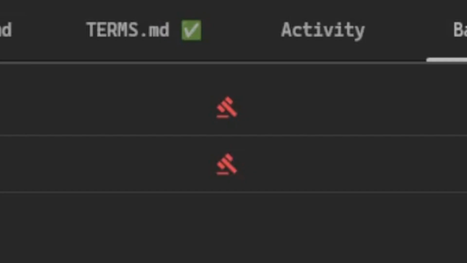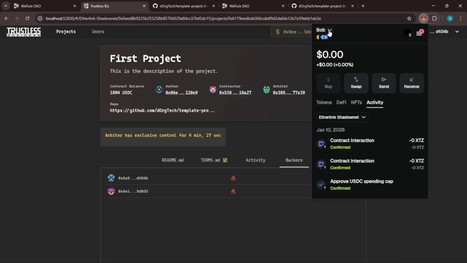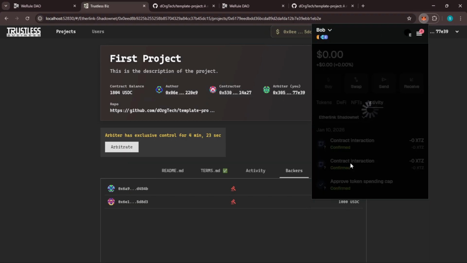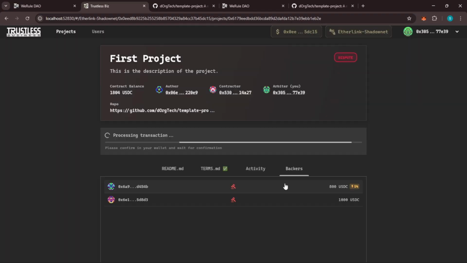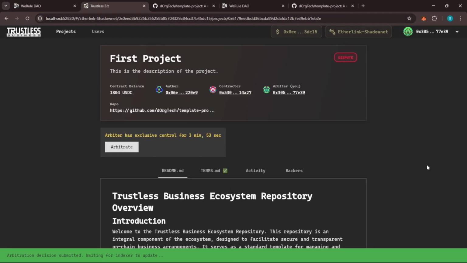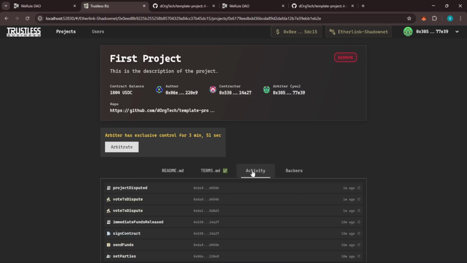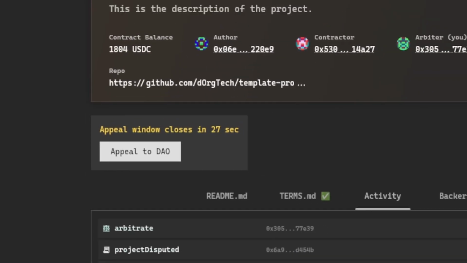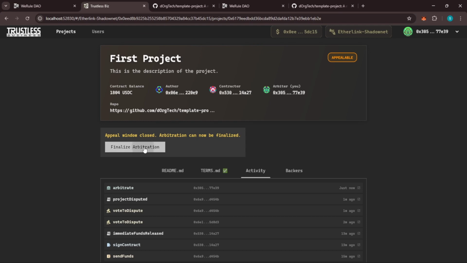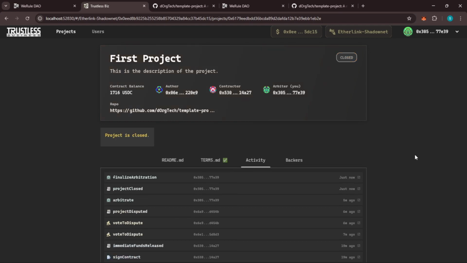Now the arbiter Sam has a specific interval of time to rule. Sam reviews the case and decides Tim has delivered 60% of the work, so he rules to release that share of the value locked in escrow to Tim and return the rest to the backers. Sam's arbitration fee is awarded at the time of ruling. If the ruling isn't escalated to the Jamaica DAO over a period of time, finalized arbitration may be called by anyone to release the funds as prescribed in Sam's ruling.